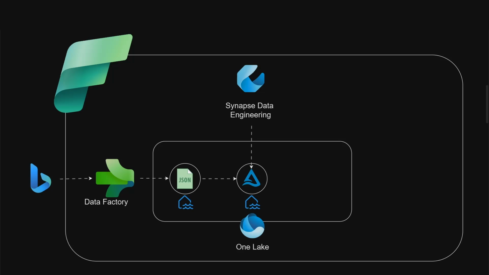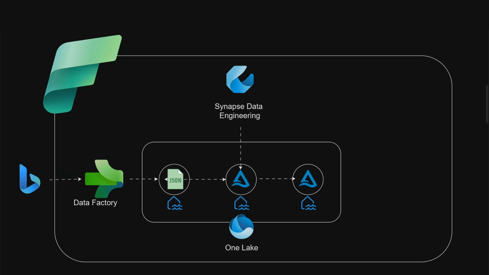So what's the difference between these two steps, if you notice? The first step is the raw file structure, the JSON file. After using the Synapse Data Engineering tool, we have been able to convert it to a delta table still stored in the lakehouse. So we're getting to a very, very interesting part of this project. At the end of this step, we'll have the clean data stored in the lakehouse database.